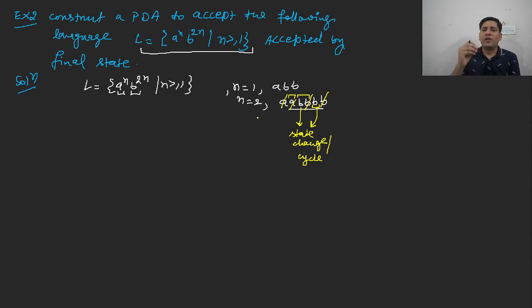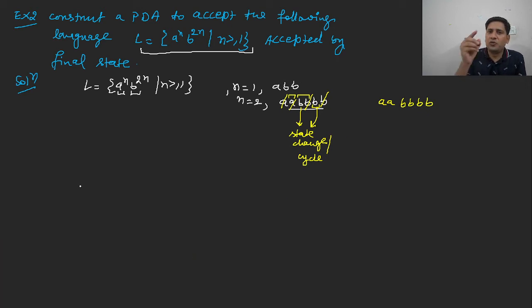Now this is the logic, and we have to implement this logic with the help of a PDA. First of all, we will construct the IID, and simultaneously we will construct the transition diagram as well. Is it clear to everybody? So I have implemented it. Let us consider it freshly. We are having, say, aabbbb.